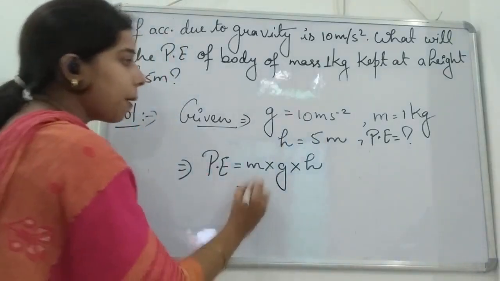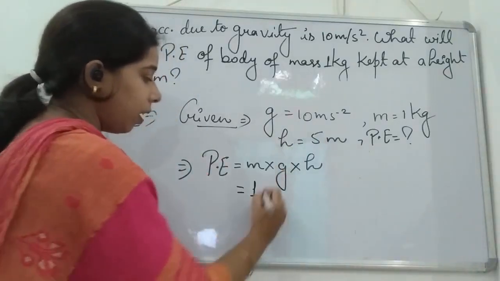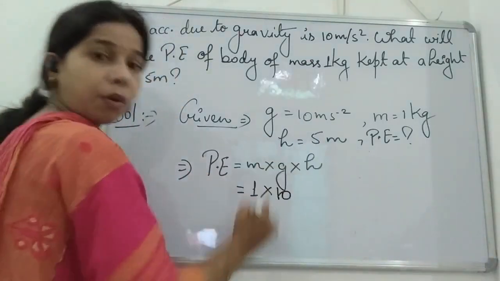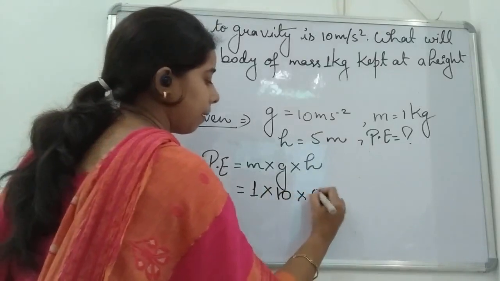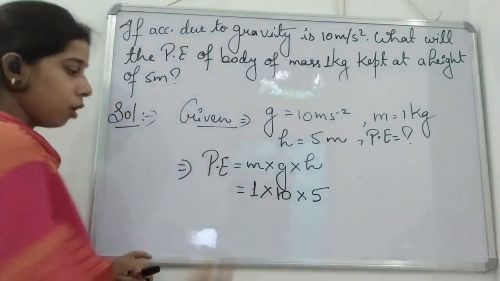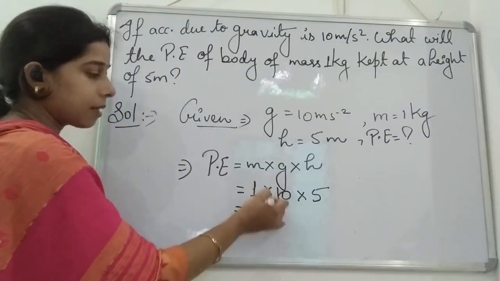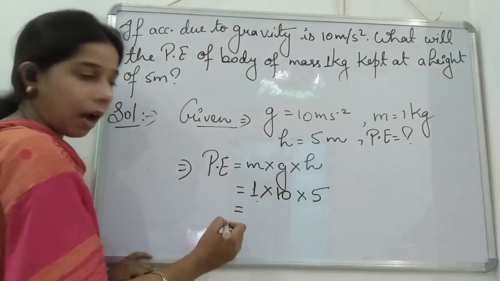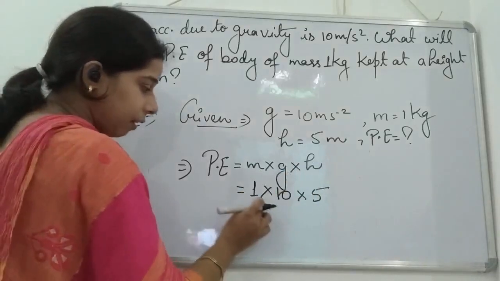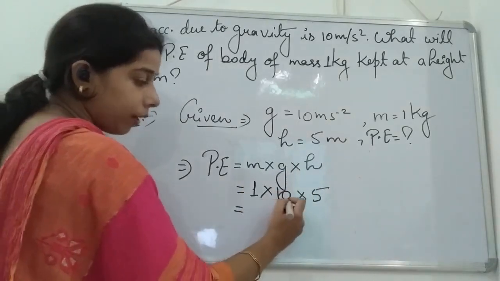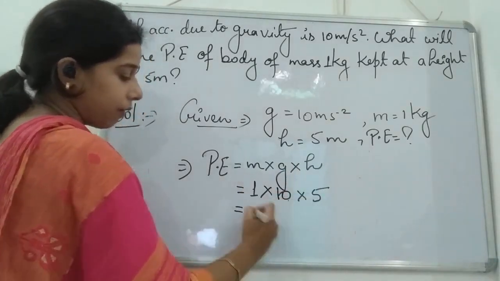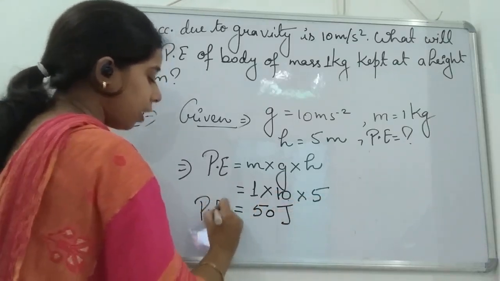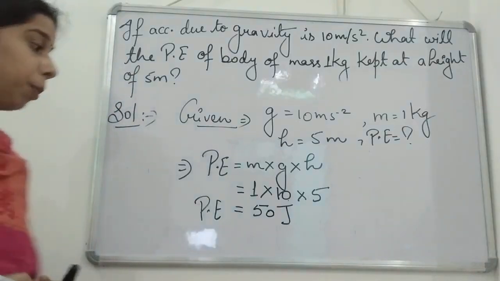Okay, now see here, mass is what? 1 into acceleration due to gravity is 10. And that of the height is 5. Okay. So 1 is the mass, 1 kg, 10 meter per second square, and 5 meter is the height. Now by this we can find the value of the potential energy. 1 into 10, that is 10, into 5, that is equal to 50 joule. So potential energy of the body, it comes out to be 50 joule.